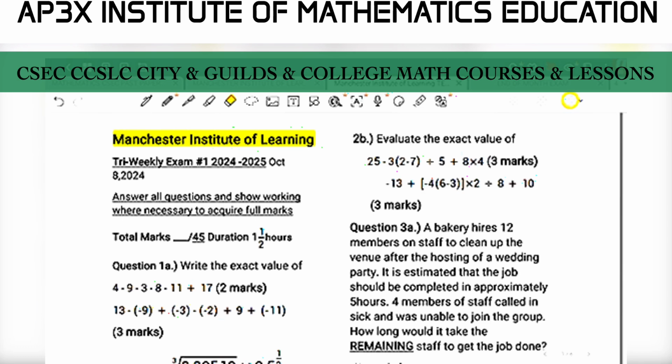All right, but of course, you know guys, practicing is important, and from here on out, that's what we're going to be doing. We're going to be learning from our own mistakes so that we can improve going forward. All right, so the whole exam is marked out of a total of 45 points, and the duration of this exam is approximately 1.5 hours. So without further ado, let's jump right into the review paper here.